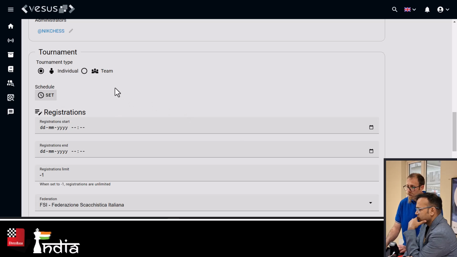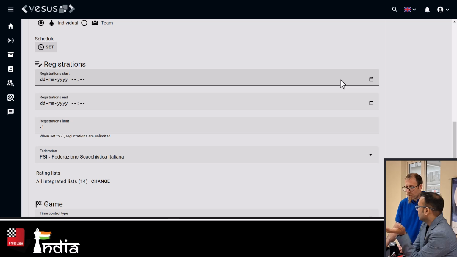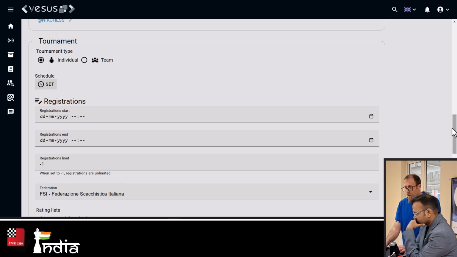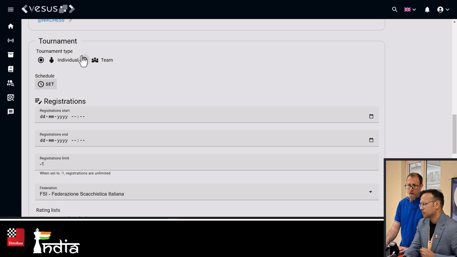There you define if the tournament is individual or team, and you can enter the registration date. Is your software also designed for teams, team pairing and everything? Yes, for publishing results, you can publish results from many pairing software. You're not forced to use Vesus pairings. I support Swiss Manager and a few other software as well. But right now, Vesus pairings, as my own pairing software, can do only individual tournaments. It's a feature that I will work on in the next few months. But you can use this one to publish results from other software as well.